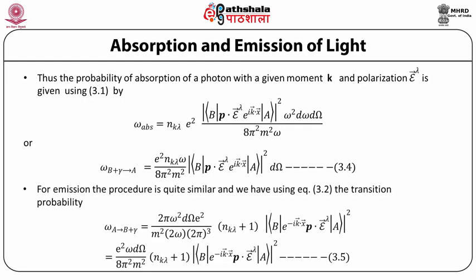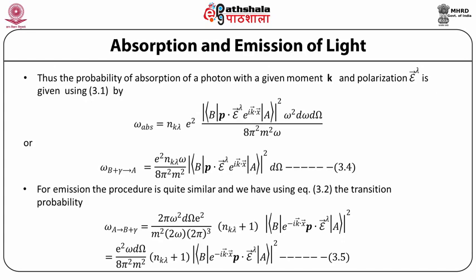For emission, the procedure is quite similar, and we have, using the other equation 3.2, the transition probability for A going to B plus gamma equal to 2π ω² dω e² divided by m² 2ω (2π)³ in the denominator, multiplied by (n_kλ + 1) and the matrix element between B and A of e^{−ik·x} p·ε, whole thing squared.